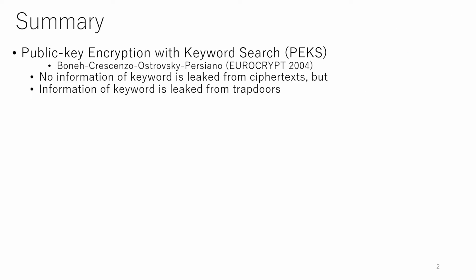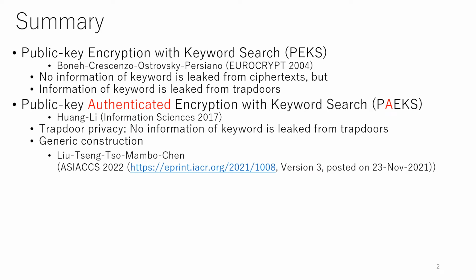This is a summary of my talk. Public key encryption with keyword search (PEKS) is a searchable encryption in a public key setting. As a security requirement, no information of keyword is leaked from ciphertext. However, in PEKS, information of keyword is leaked from trapdoors. To solve this issue, public key authenticated encryption with keyword search (PAEKS) was proposed by Huang and Li in 2017. PAEKS provides a trapdoor privacy, which means that no information of keyword is leaked from trapdoors.